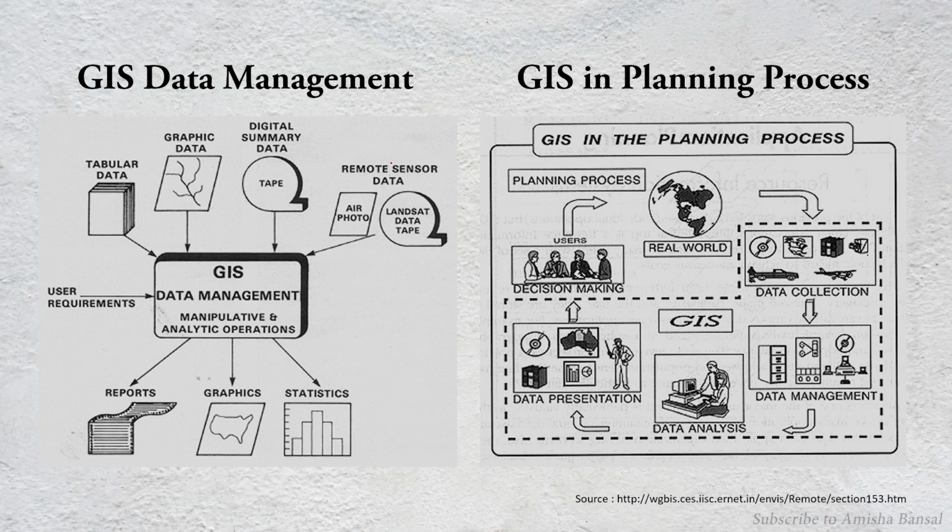In the real world we find the problems, and from the problems we collect data, we manage that, we analyze that, then we present that data, and then we find the decision, the solution of that problem, and then implement it in the real world. So this is a cycling process, the planning process, which GIS helps us with.